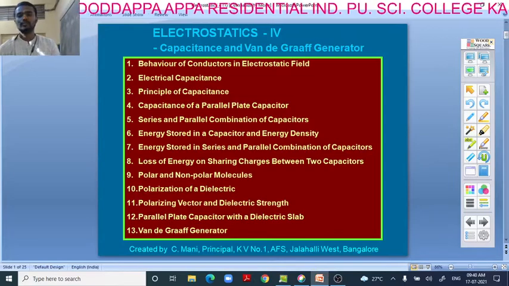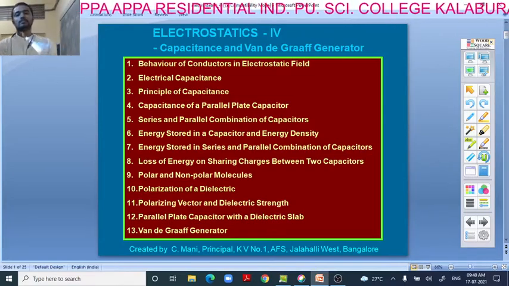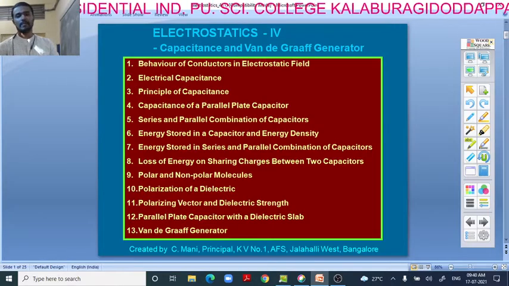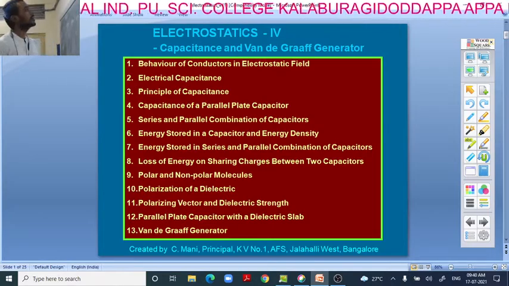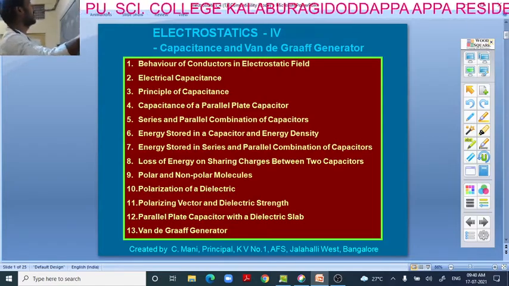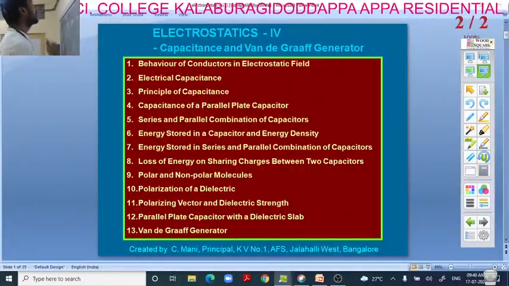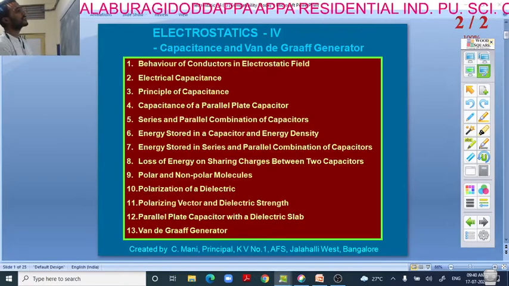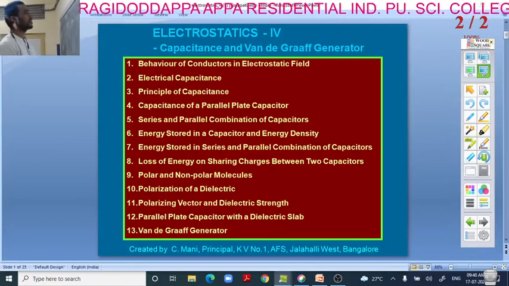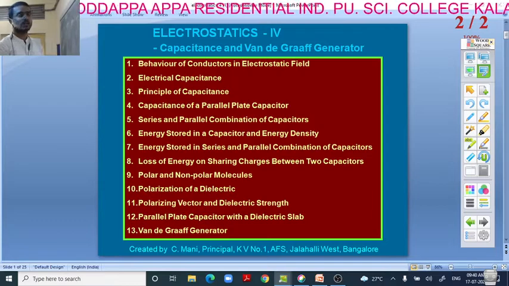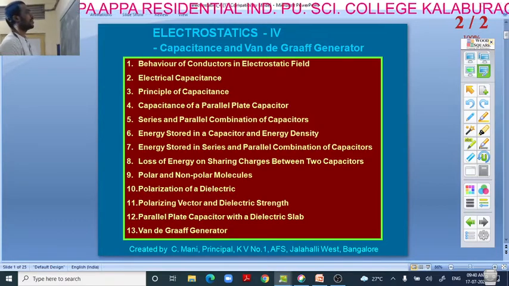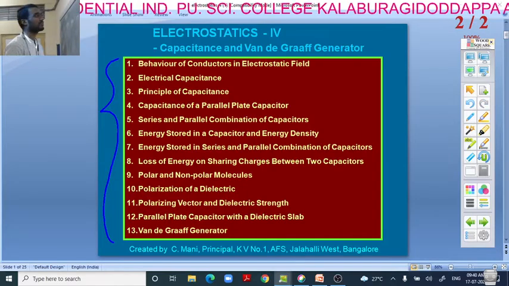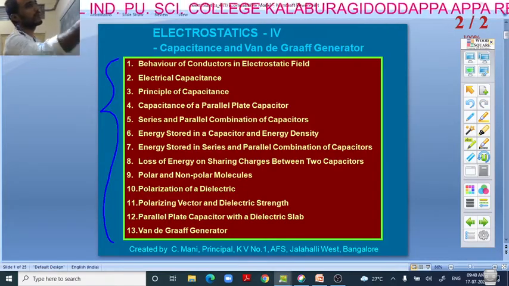And today we are going to discuss the synopsis of capacitance, or the concept of a capacitor. Here we have the discussion of the concept of capacitance and the Van de Graaff generator. This also comes under electrostatics only. These are the points we are going to discuss here. Let us discuss one by one.